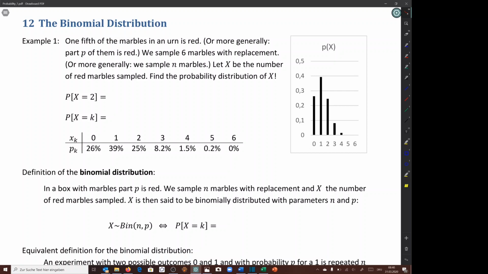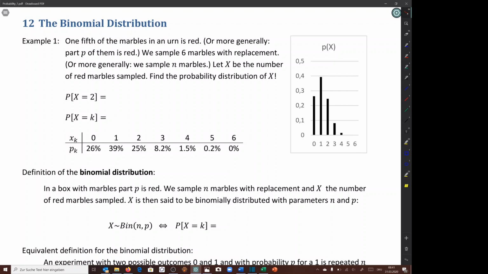So let us look at an example. The police makes a control for alcohol for drivers, and let us assume that 2% of all drivers are drunk, and the police now stops 1,000 drivers. Well, how many drunk drivers will they find? This is the random variable x, the number of drunk drivers that they will find.